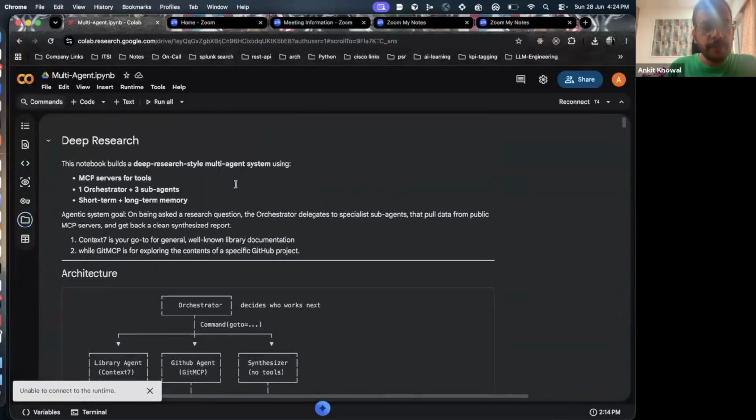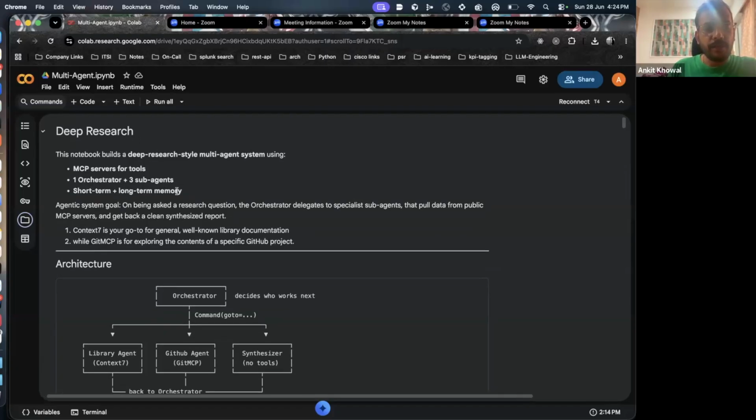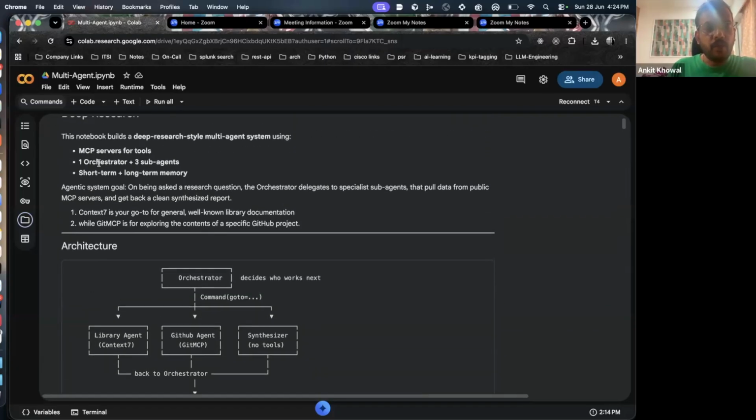Now here, what we will do is design a small application, and we'll use multi-agents here. This notebook builds a deep research style multi-agent system wherein I want to do some deep research on one of the topics, and I will use multi-agents to develop it. We'll use an MCP server for tools, keep one orchestrator and three sub-agents, and then we'll see the use case of short-term memory plus long-term memory. So what is the goal of the overall system?